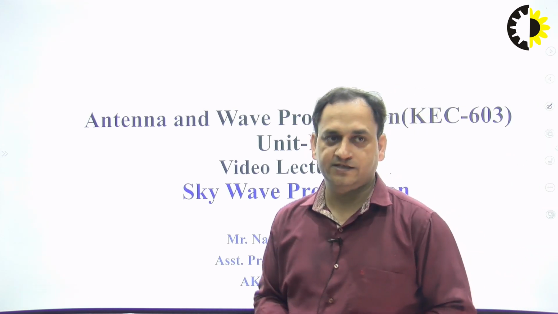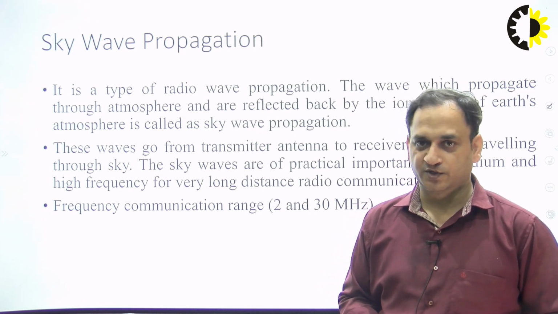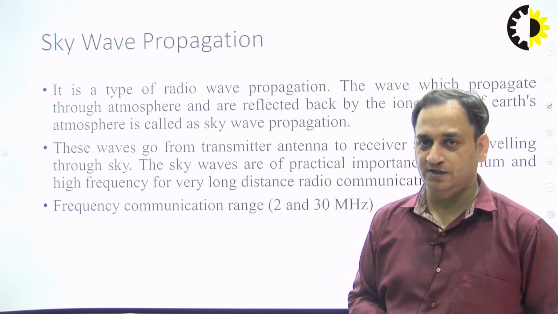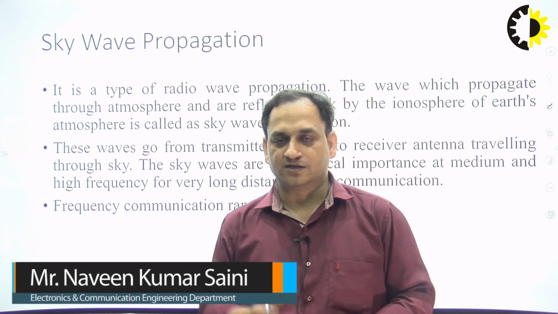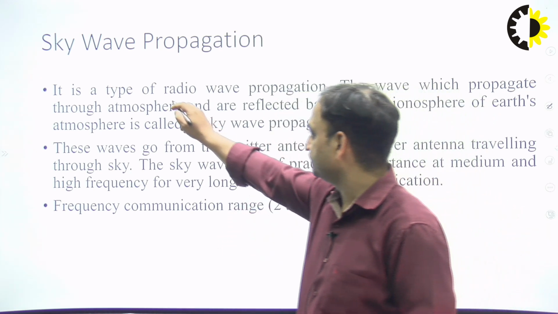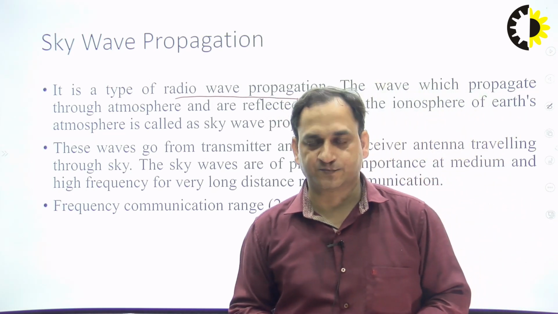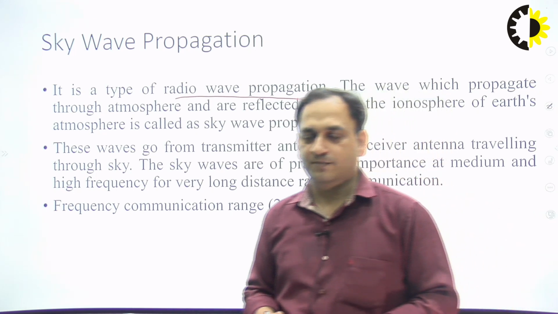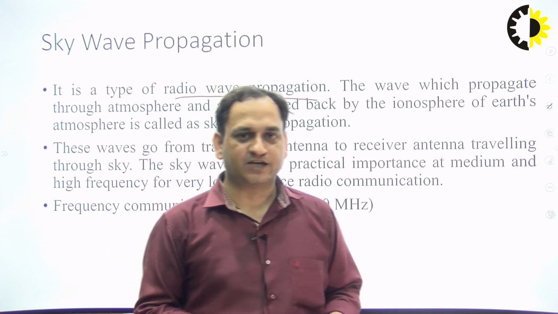In the course Antenna and Wave Propagation, code KEC603, today we are going to discuss sky wave propagation. So what is sky wave propagation and how is it responsible for traveling the EM waves from the transmitter to the receiver? Sky wave propagation is a radio wave propagation in which the wave propagates through the atmosphere and is reflected back by the ionosphere of the Earth's atmosphere.